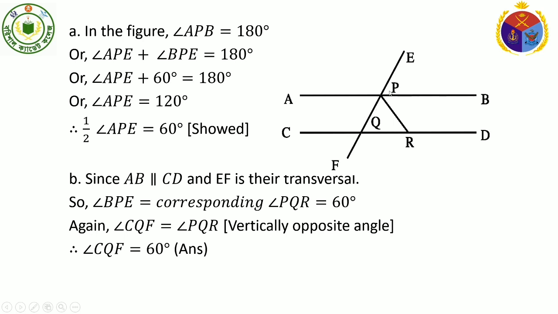Very simple. Angle BPE is 60 degree, and corresponding angle of BPE equal to PQR, that is 60 degree, and vertically opposite angle of PQR equal to CQF, that will be also 60 degree.